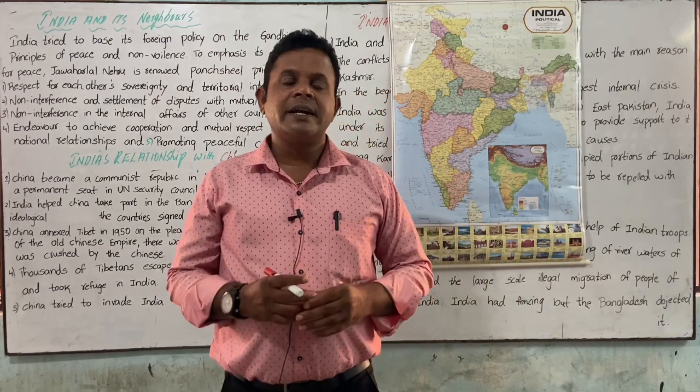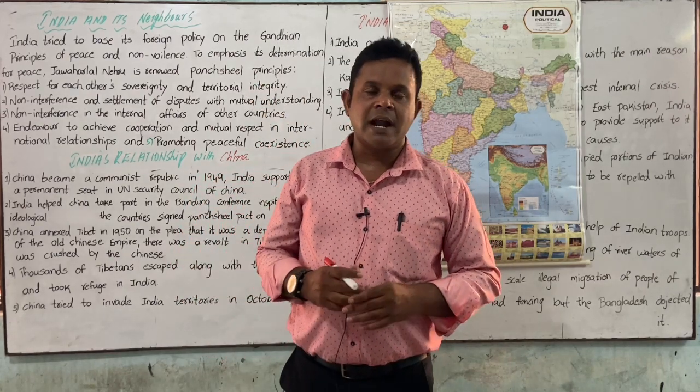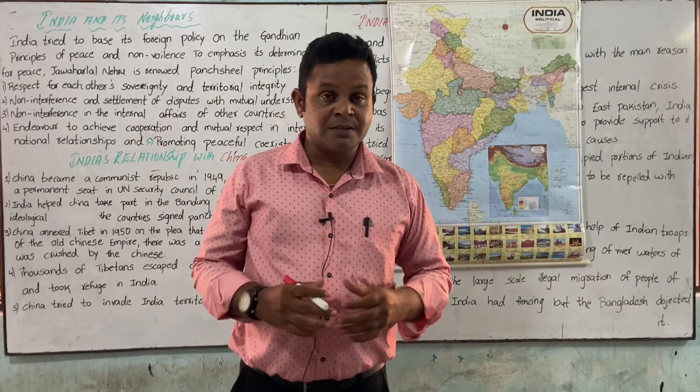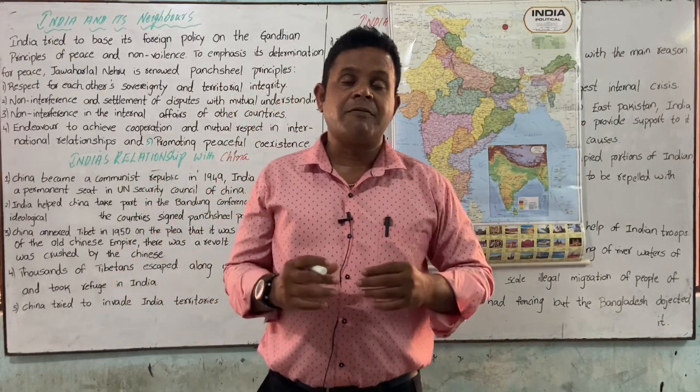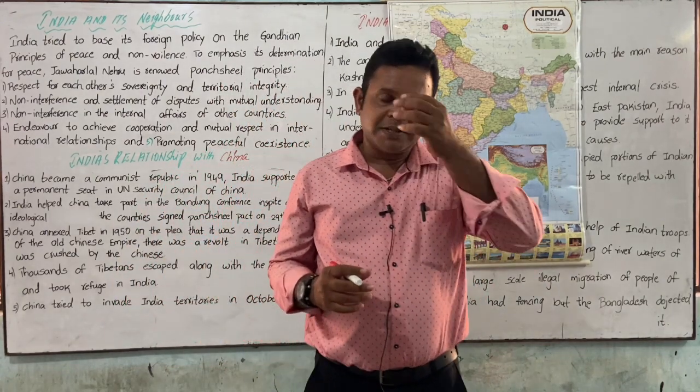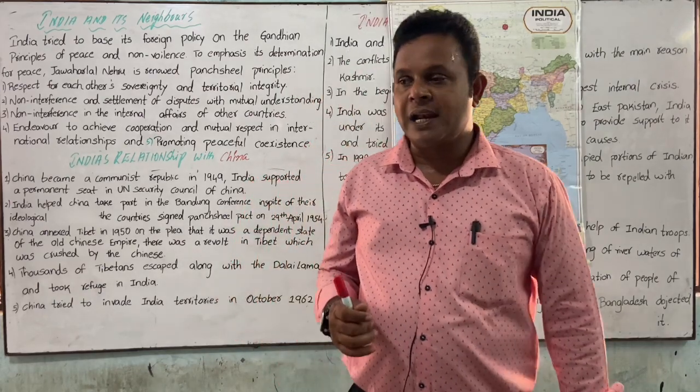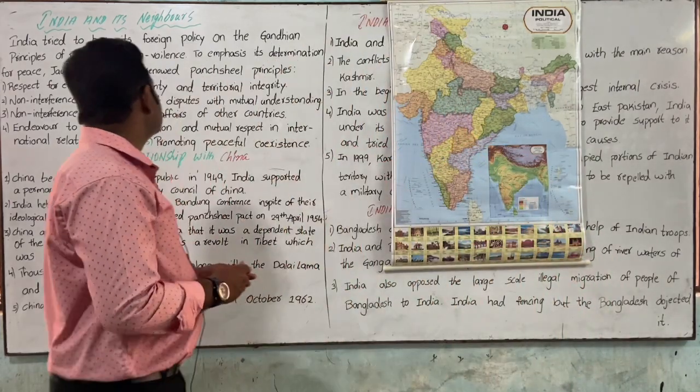All these dignitaries met there, and the architect of the norm is the first Prime Minister of our country, Pandit Jawaharlal Nehru.